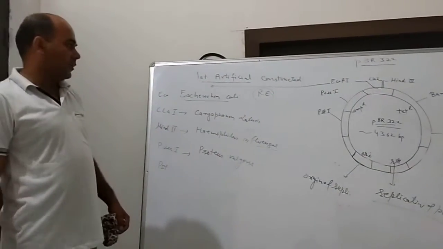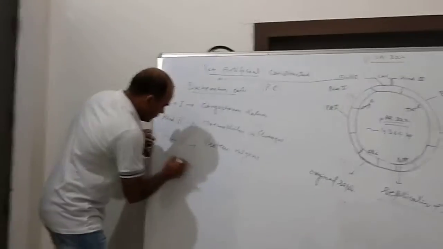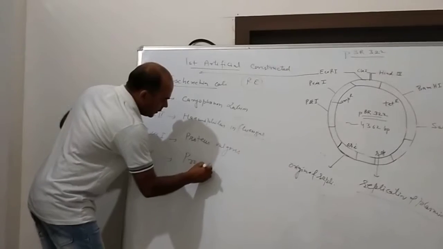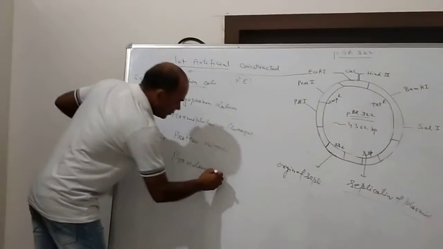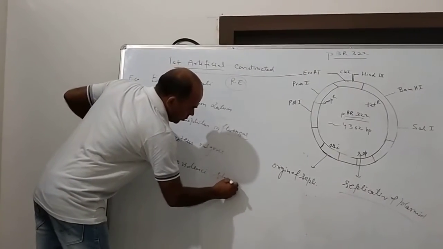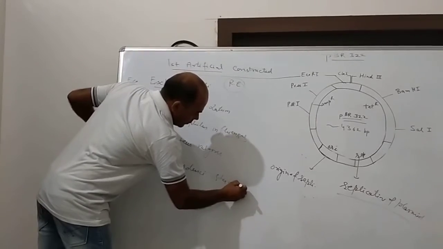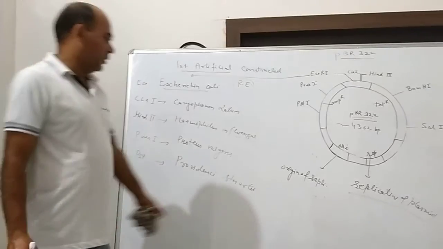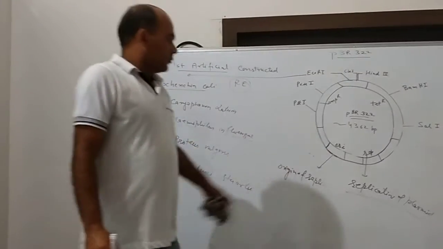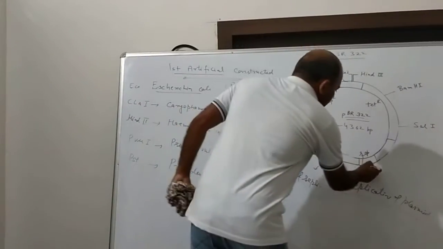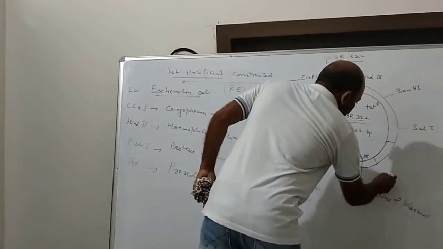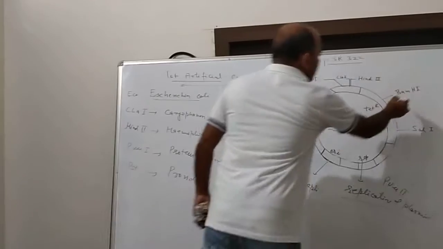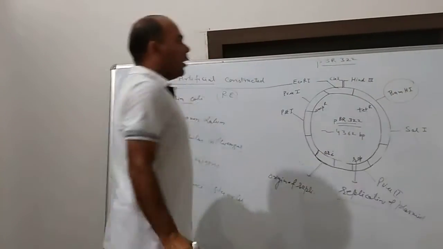It is isolated from Providencia stuartii. Here, the same with PvuII. Distinguish them. Come here, which is called BamHI.